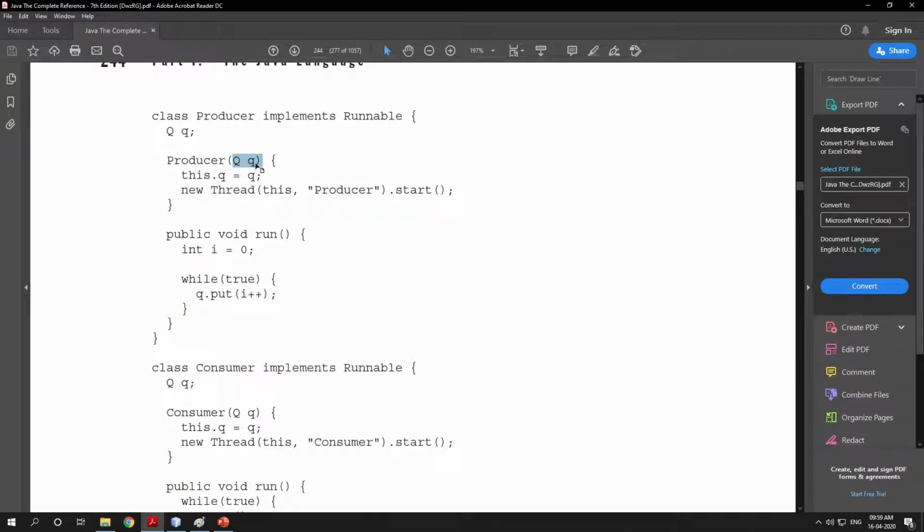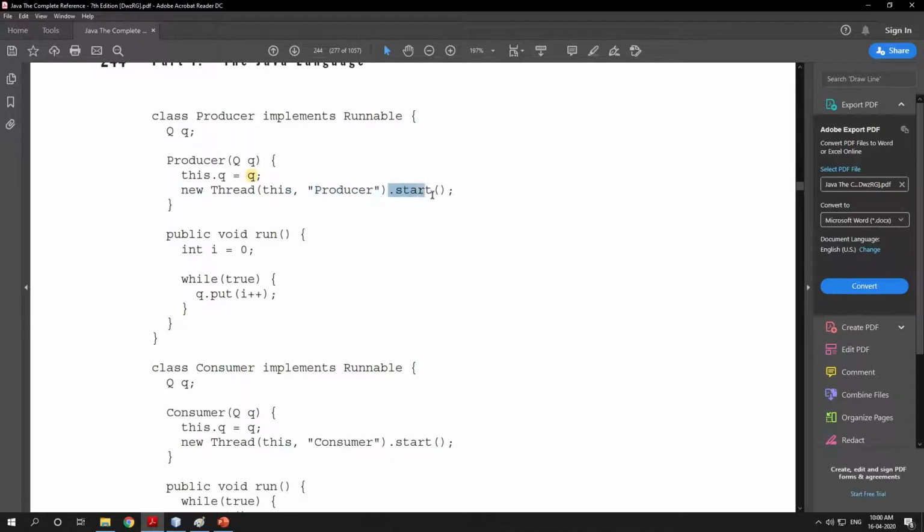Then you are storing this address, whatever you have got now, into an instance variable. See, the local variable and the instance variable both have the same name, so we are initializing the instance variable from the local variable. That's why we are attaching this dot Q.